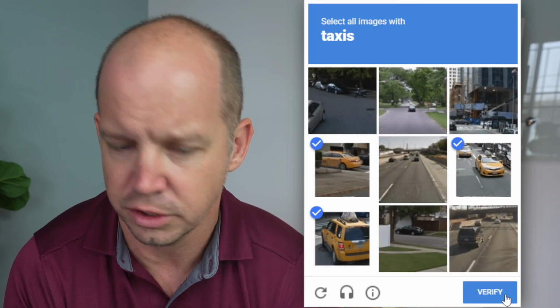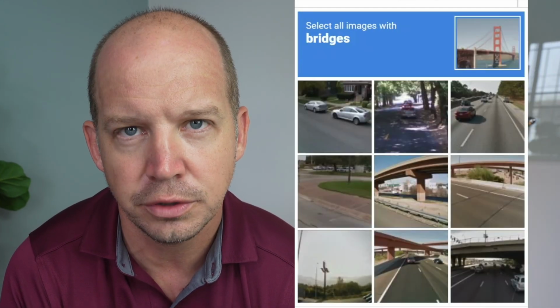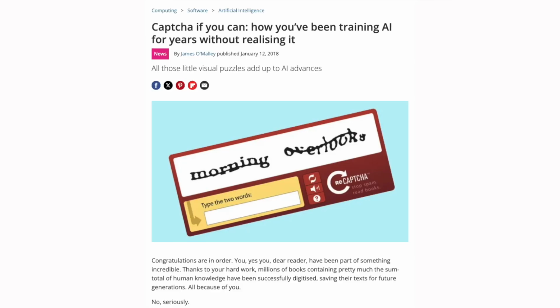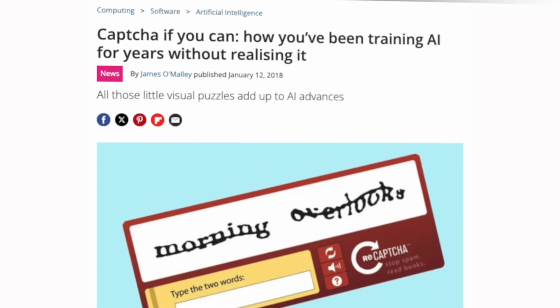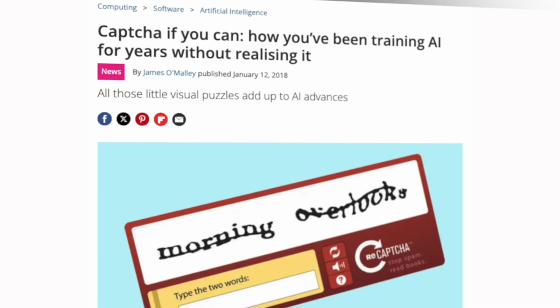Over the past couple decades, we have been training computers to be very good at analyzing photos. In fact, you know all those CAPTCHA problems where you're asked to identify all the cars or stairs or bridges in a grid of photos? While this process is, in fact, used to authenticate that you are a human, it's also known that these CAPTCHA problems have been used for years to train AI models to understand the contents of an image.